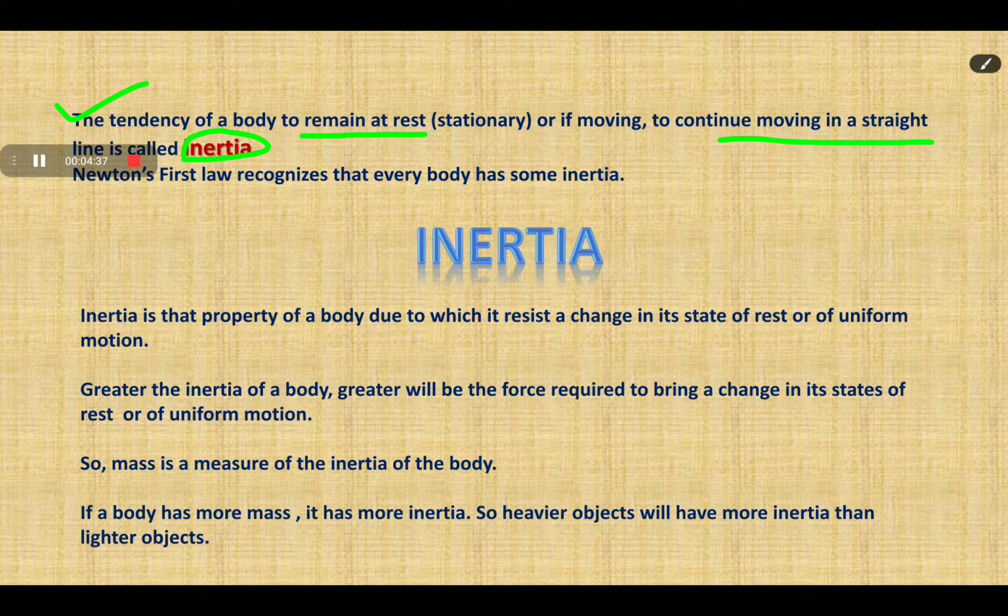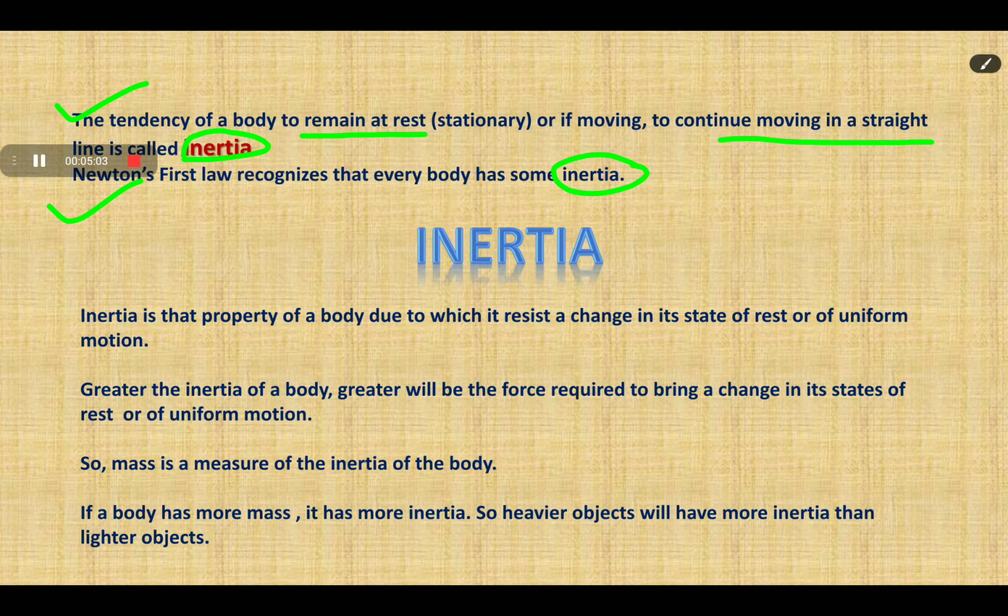Newton's first law of motion is also known as the law of inertia. And according to the first law of motion, we recognize that every object, every body, has some inertia.